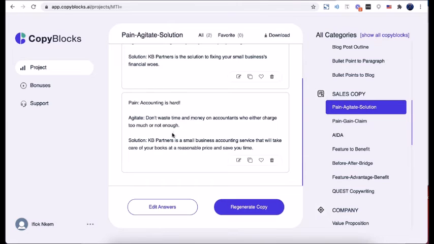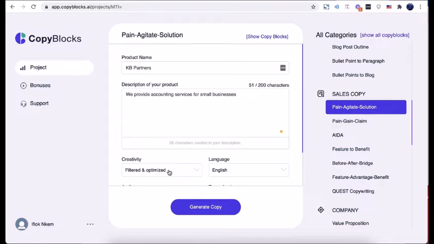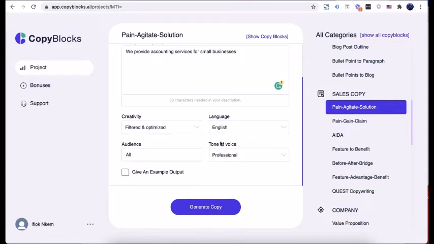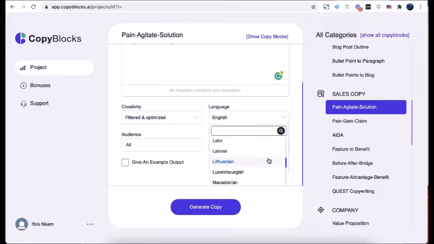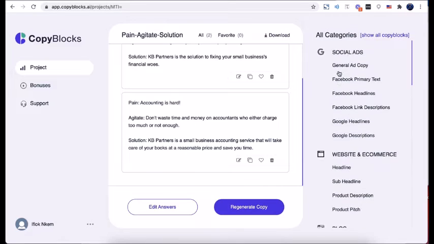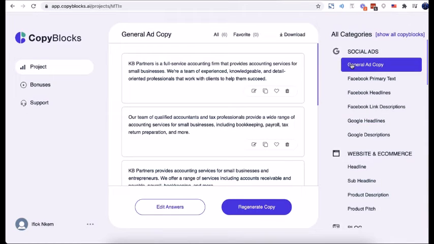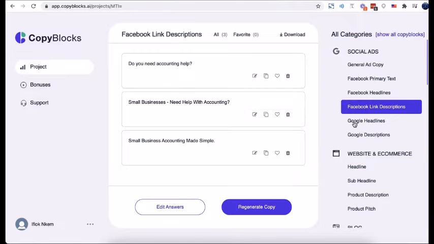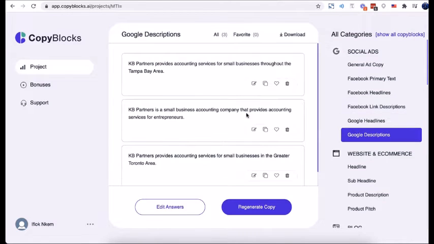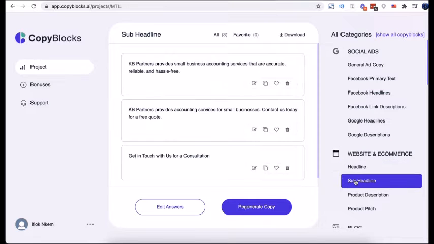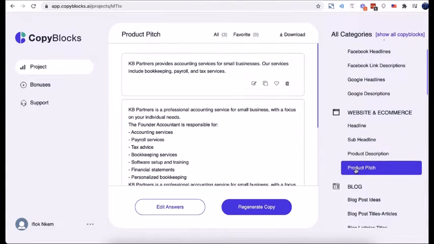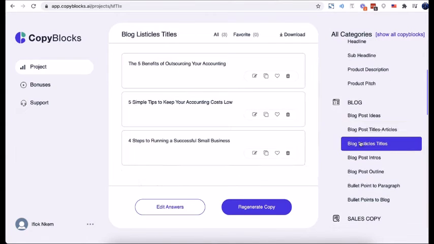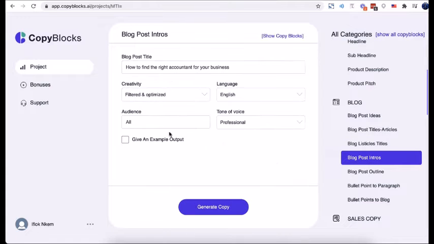CopyBlocks actually gives you total control over your copy. You see, you could set the tone of your copy and even translate it into over 100 languages in just one click. Now here's what you could generate in just a few seconds using CopyBlocks. First, general ad copy, also Facebook primary text, Facebook headlines, Facebook link descriptions, Google headlines, Google descriptions, website headlines, website subheadlines, product descriptions, product pitch, blog post ideas, blog post titles, articles, blog listicles titles, blog post intros and outline,